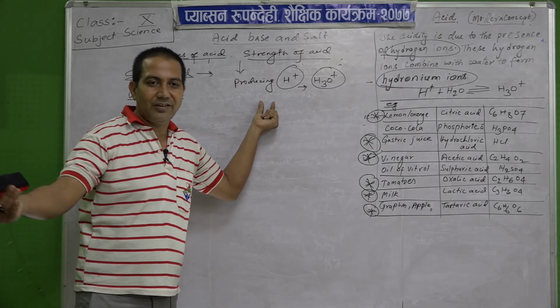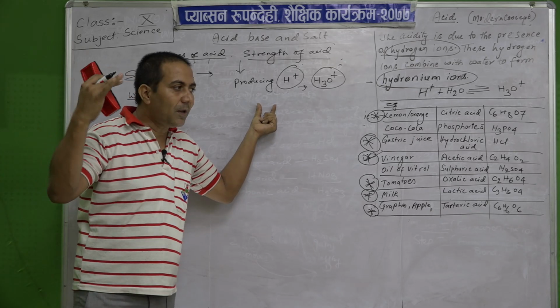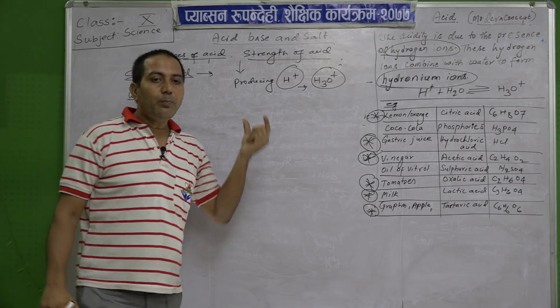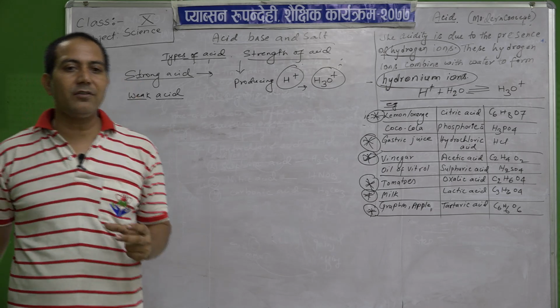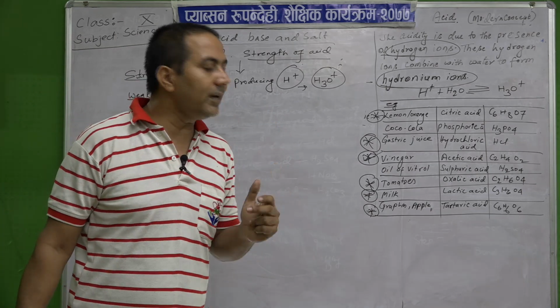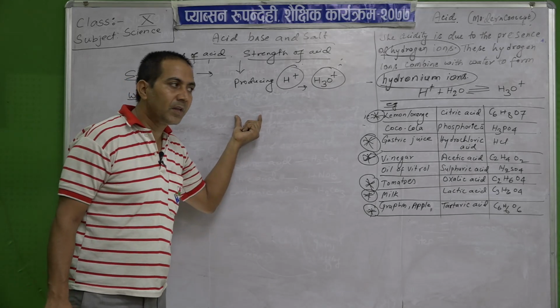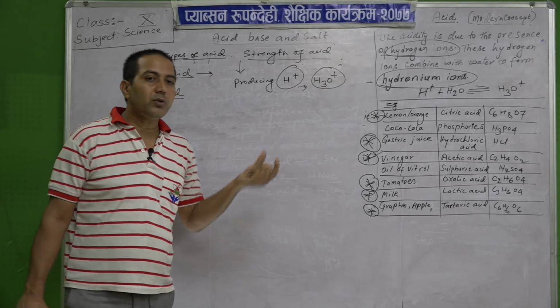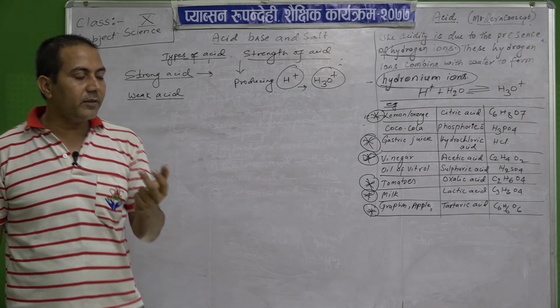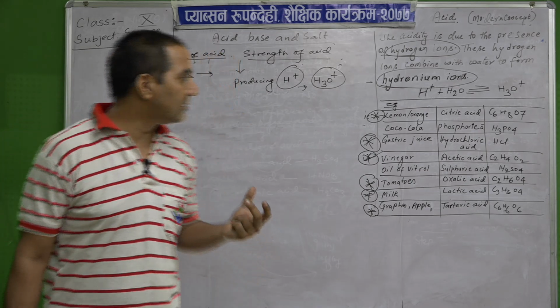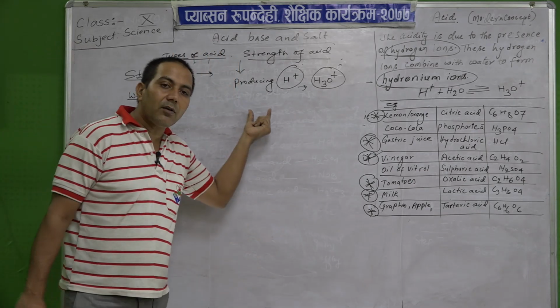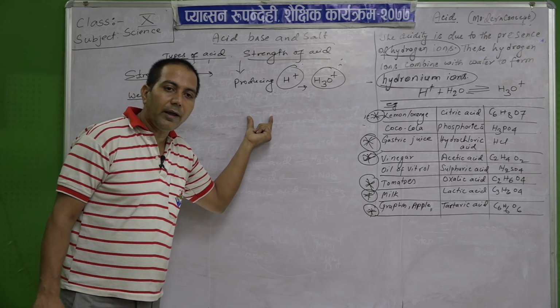For simple knowledge, those which produce a large amount of hydrogen, we can say it is completely ionized. This process is called ionization. So they produce complete ionization for the production of hydrogen ion. They are called strong acids.